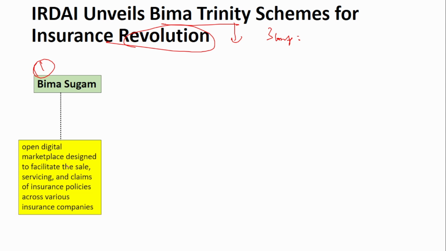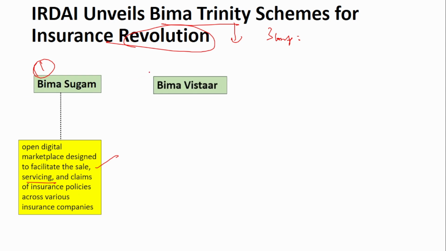Next is IRDAI unveils Bima Trinity schemes for insurance revolution. This scheme has 3 components. First one is Bima Sugam. It is an online portal designed to facilitate the sale of insurance policies, and also claim settlement. Customers can also submit their insurance claims in this portal, and also servicing. So all this will be addressed in this Bima Sugam portal.